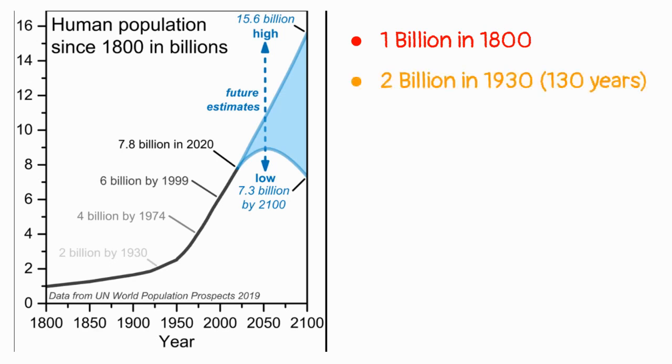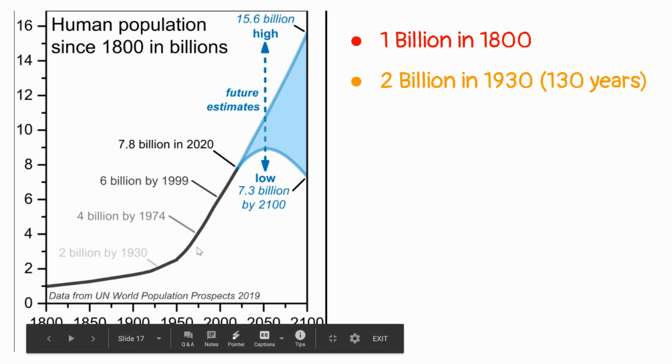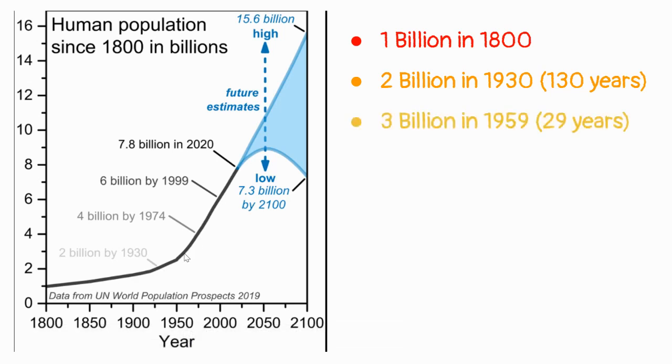Now, we reached 2 billion in the year 1930. So it took us all of human history to the year 1800 to get to 1 billion, but then it only took us 130 years to get to 2 billion. So you can see here on that graph to the left, this is when the slope starts going up. Okay. We reached 3 billion by 1959. So we reached that next billion mark in 29 years.